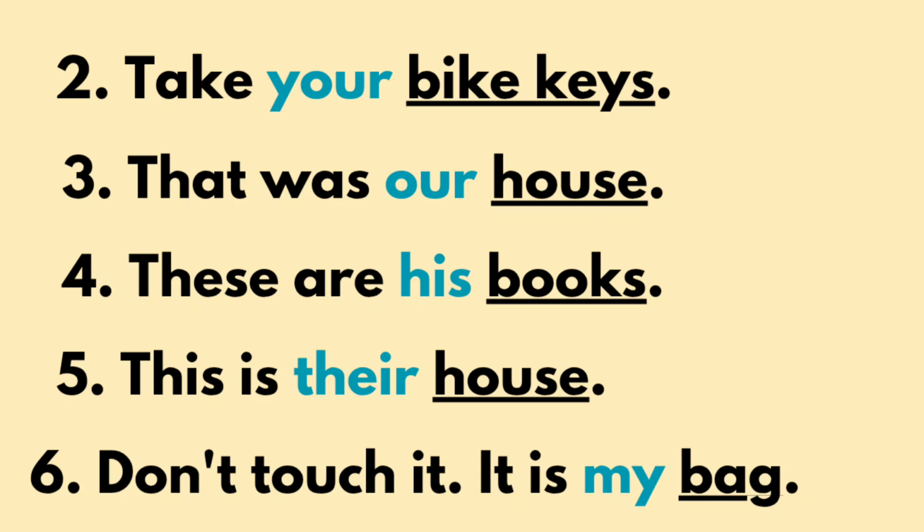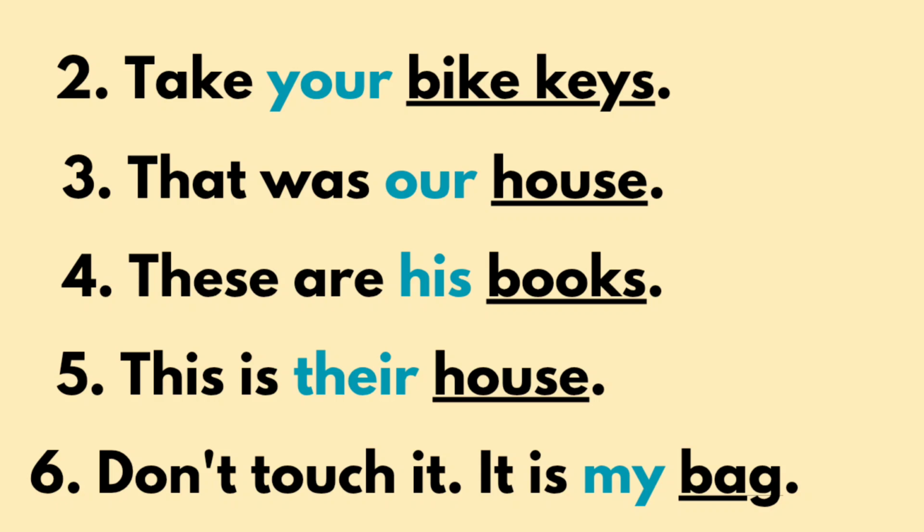My bag. Here my is giving information about bag. Whose bag? It could be specific or general, but it gives information about nouns. It is my bag. Bag is a singular countable noun, and before bag an adjective is used: my bag, your bag, her bag. These are all possessive adjectives. I hope this is clear.